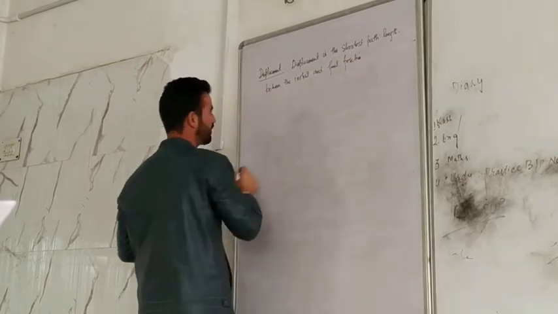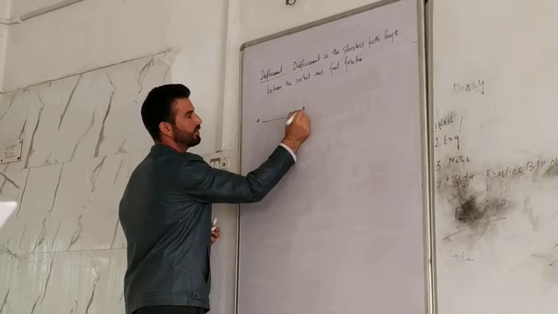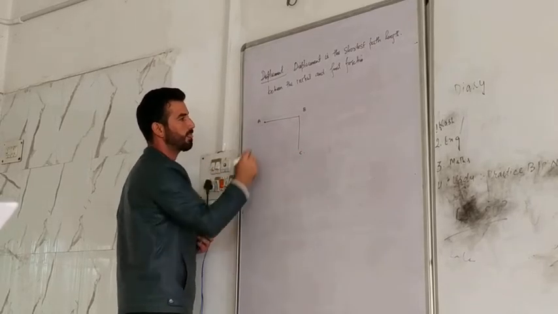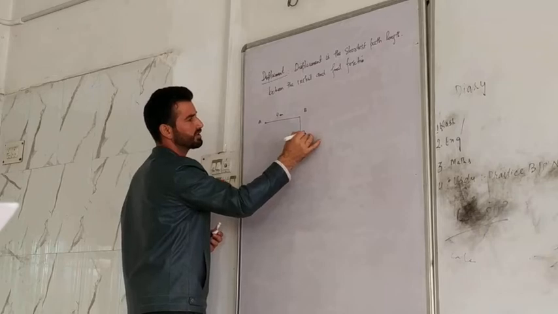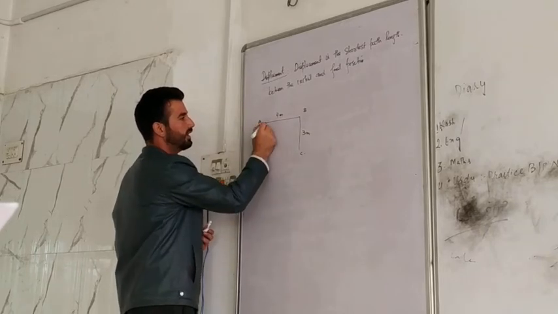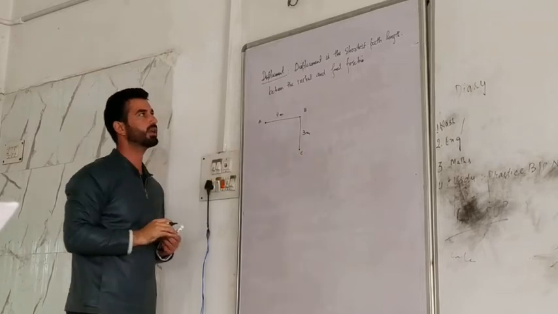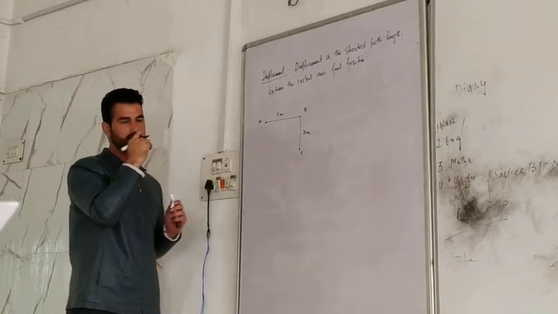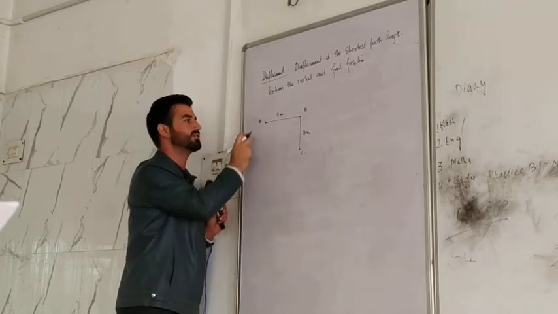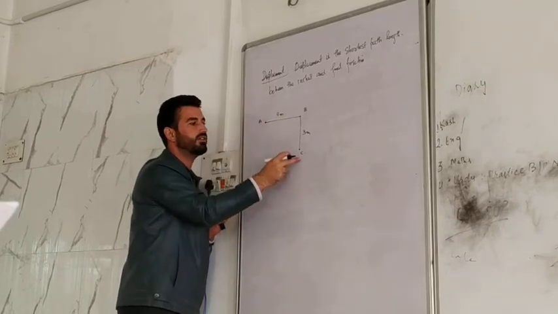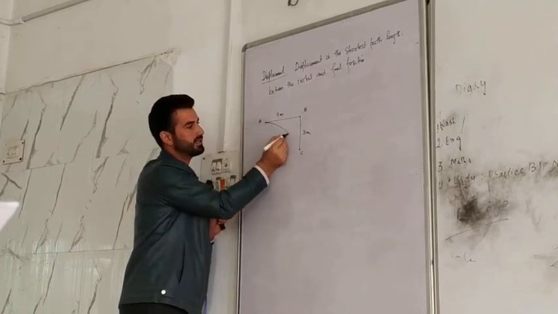For example, again I am taking this A, B, C. Assume this is 4 meter and this is 3 meter. And the object is moving from A to B and B to C. Now I am not talking about distance, I am talking about displacement. And what I said is that displacement is the shortest distance between the initial and the final position of the object.